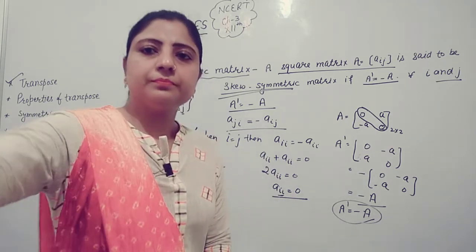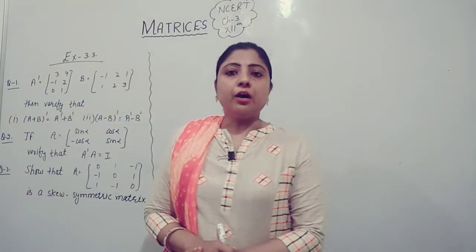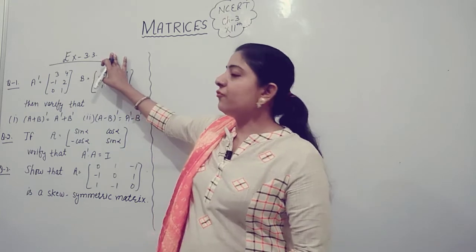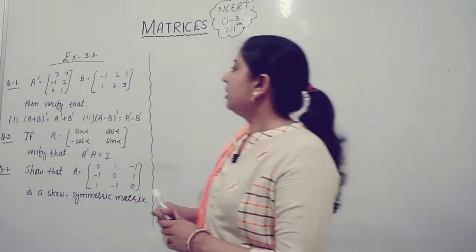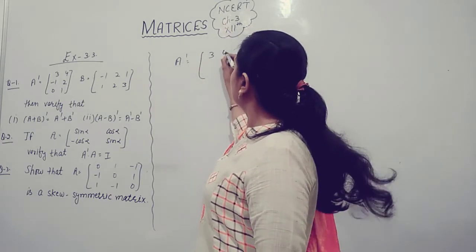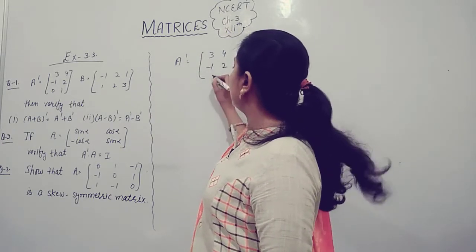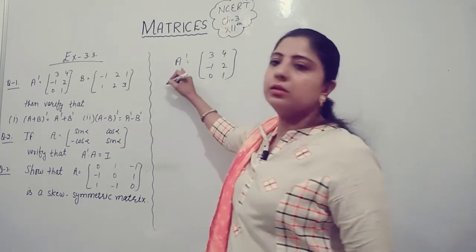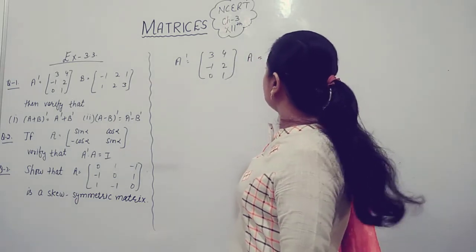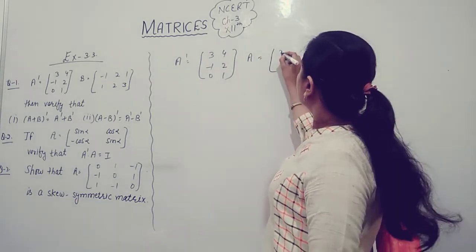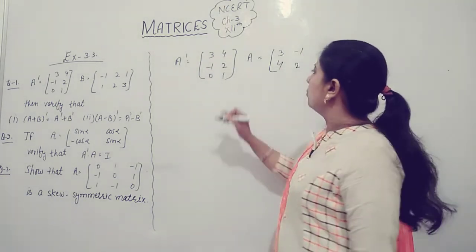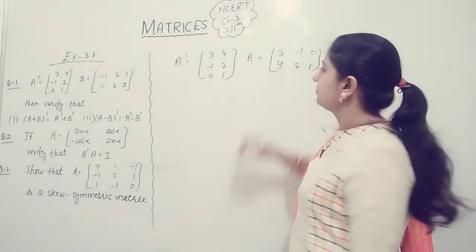Now we solve the problems of exercise 3.3, and the first problem is: given that transpose of matrix A is 3, 4, minus 1, 2, 0, 1. What is matrix A? Write the first row in the first column: 3, minus 1, 0 and 4, 2, 1.